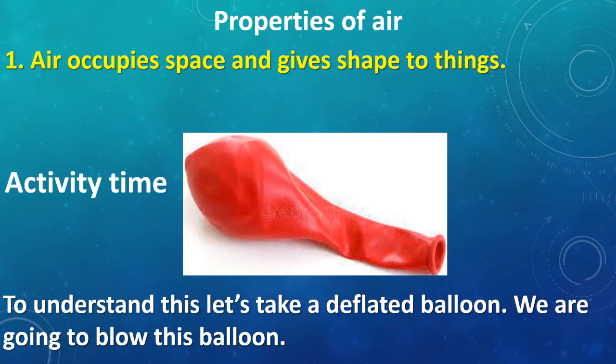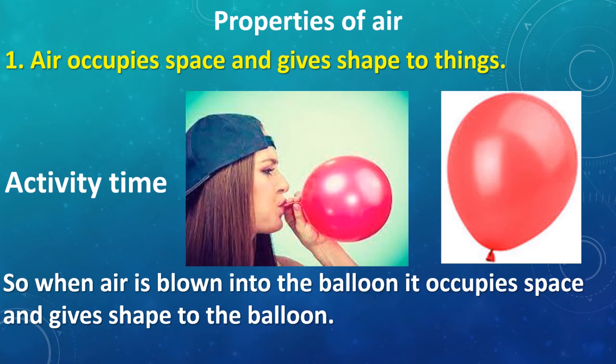What happened when we blow the balloon? Air is occupying space inside the balloon and the balloon is getting bigger in size. It's coming into a proper shape. If it's a heart shaped balloon, it is going to be heart shaped. If it's just an oval shape, it is going to take an oval shape. So children, this proves that air occupies space and it gives shapes to things.